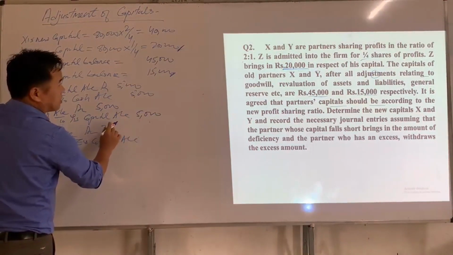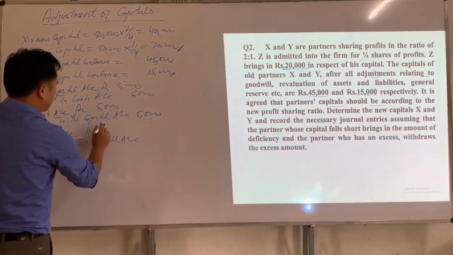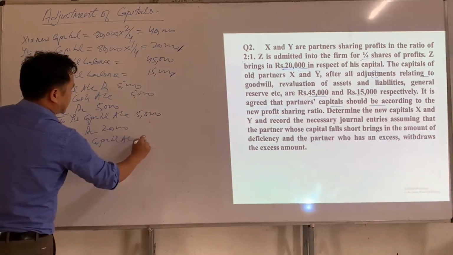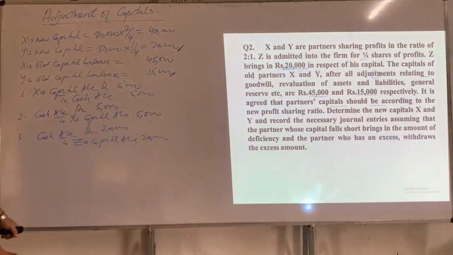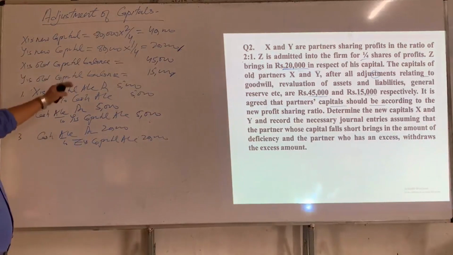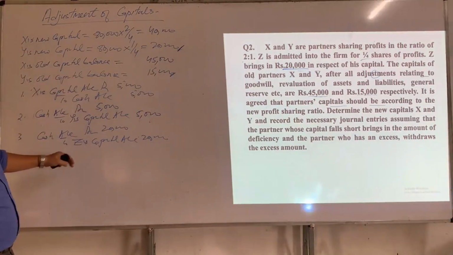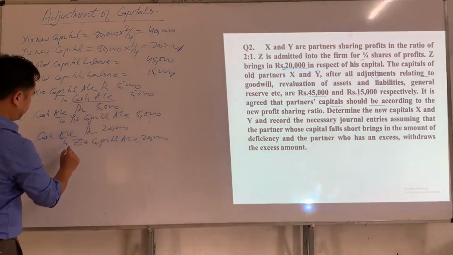So how much has Z brought? Z has brought rupees 20,000 as his capital. So here the adjustment of surplus and deficiency is made through cash.